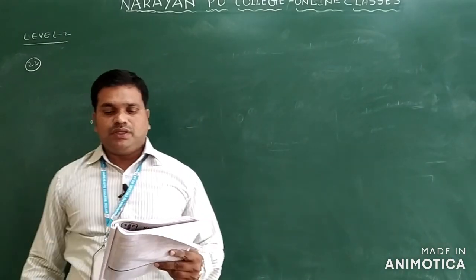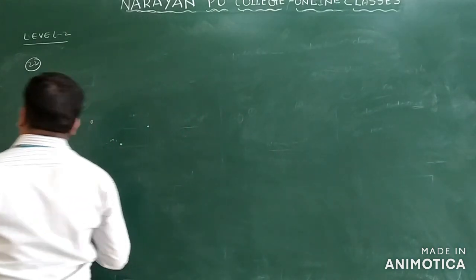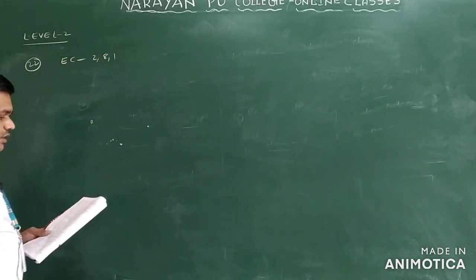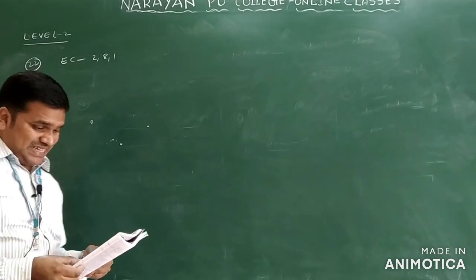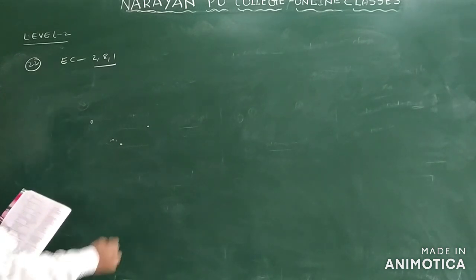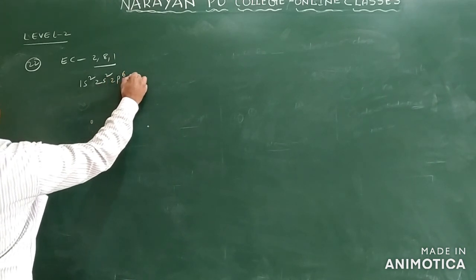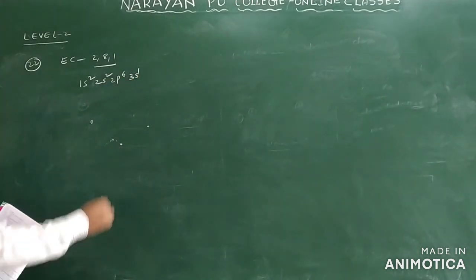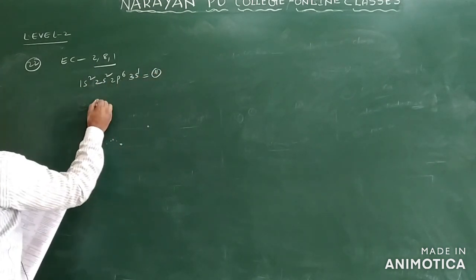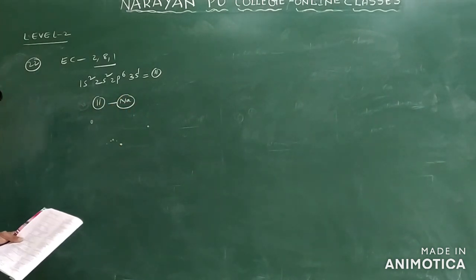See question number 22. An atom of an element having electronic configuration 2, 8, 1. Which of the following statements is correct? If you write the 2, 8, 1 configuration, how can we write it? 1s2, 2s2, 2p6 and 3s1 only. Here 2 plus 2, 4, 4 plus 6, 10, 10 plus 1, 11. Atomic number 11 means what element? Sodium only.